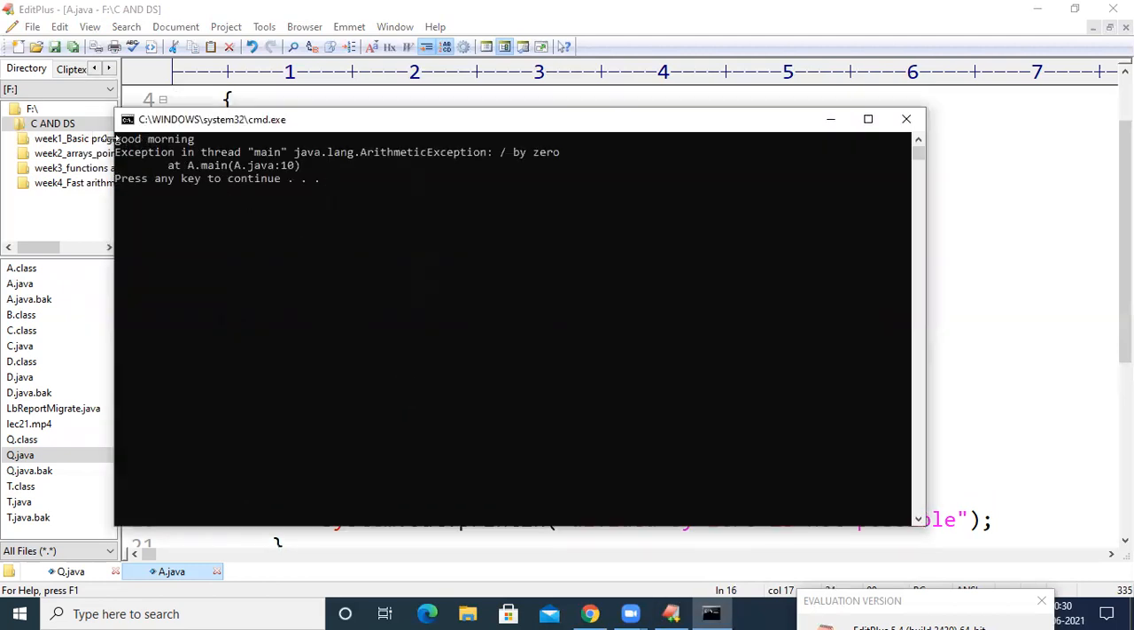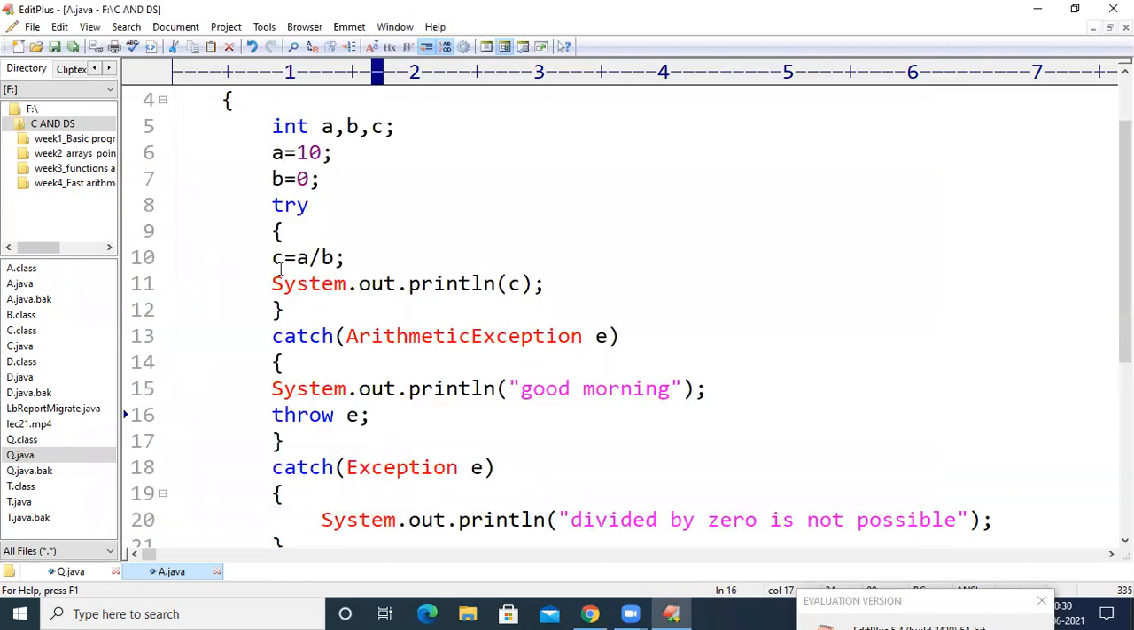It is going to print good morning, as well as it is asking to handle the arithmetic exception, divided by 0. Because an exception was already raised here, and that exception was handled by this catch block. That's why it has printed good morning. And when we say throw e, again the same exception will be thrown, right? Again the same exception will be thrown.